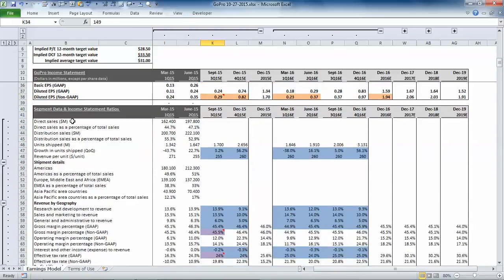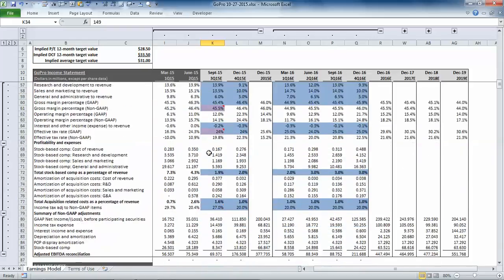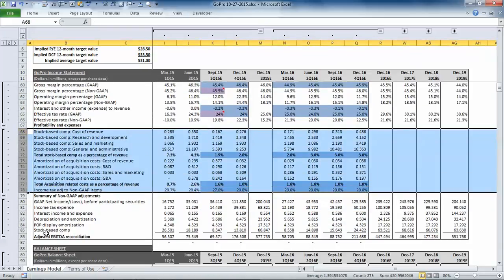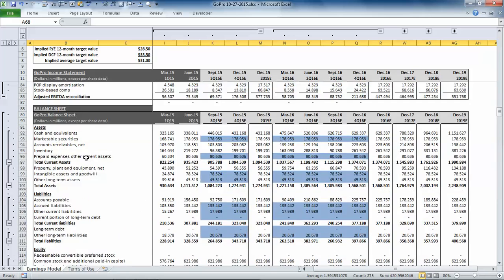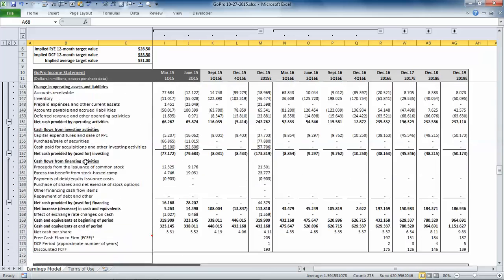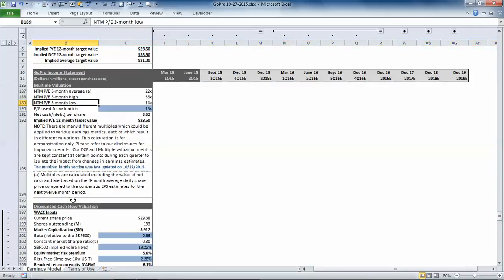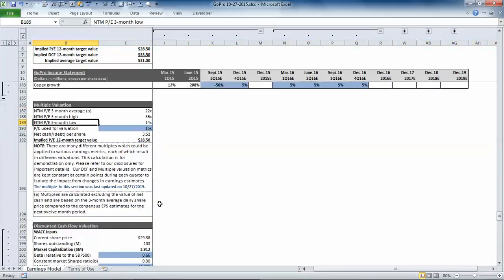Below the income statement is the segment details and some ratio analysis, as well as a non-GAAP adjustment breakdown. And for GoPro, we also have an adjusted EBITDA reconciliation, followed by the balance sheet, cash flow statement, and summaries of our valuation approaches, the multiple valuation approach and discounted cash flow valuation approach.